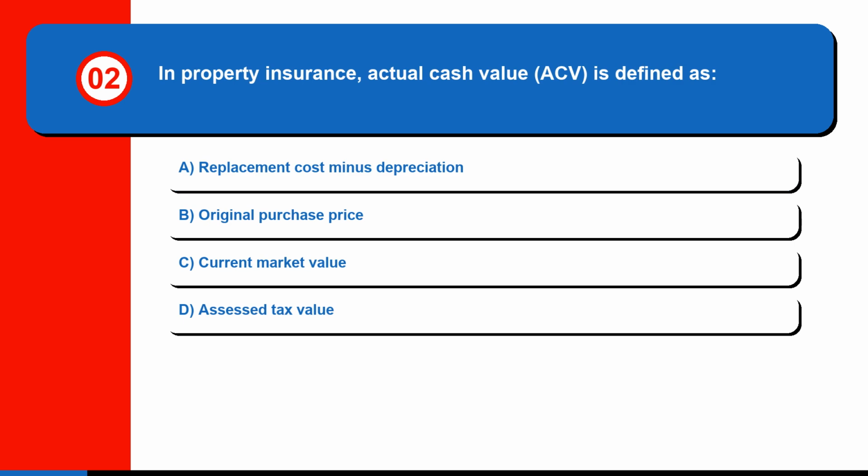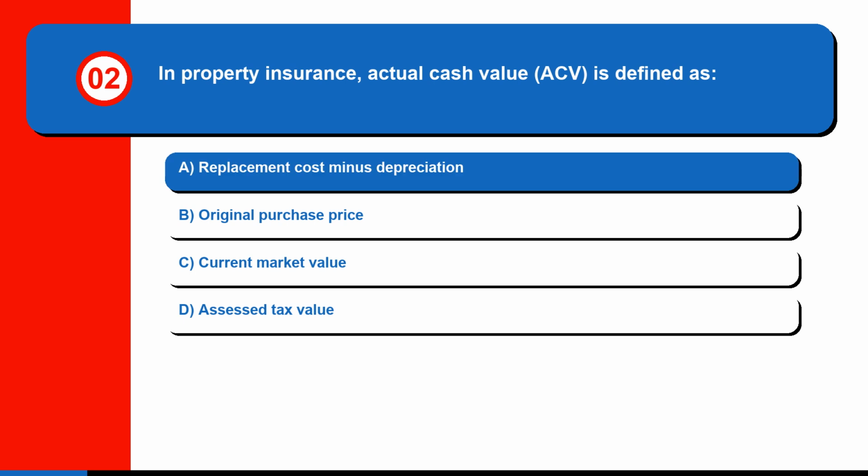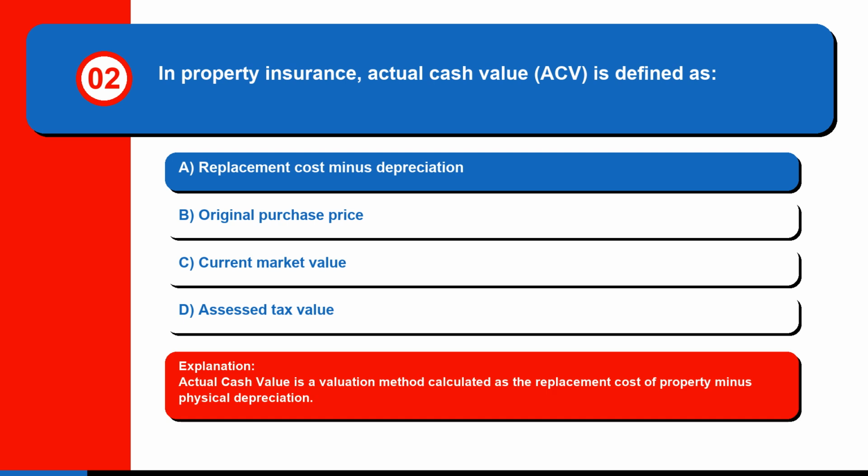Question 2. In property insurance, actual cash value, ACV, is defined as A. Replacement cost minus depreciation. B. Original purchase price. C. Current market value. Or D. Assessed tax value. The correct answer is A. Replacement cost minus depreciation. Actual cash value is a valuation method calculated as the replacement cost of property minus physical depreciation.